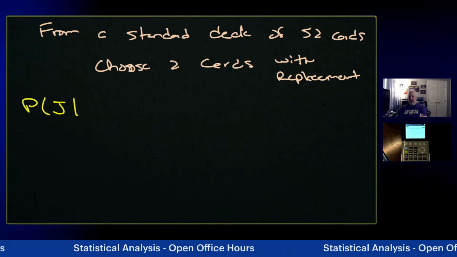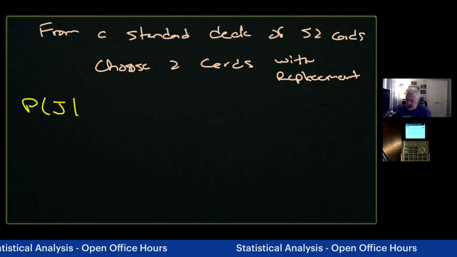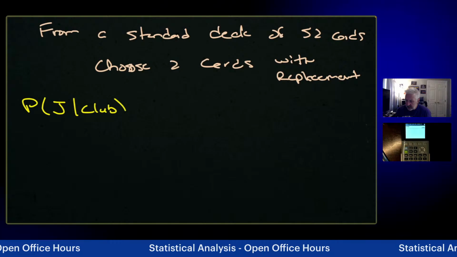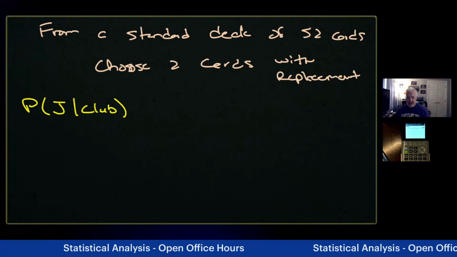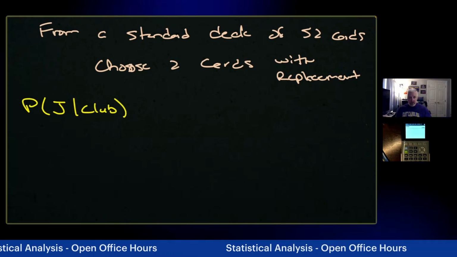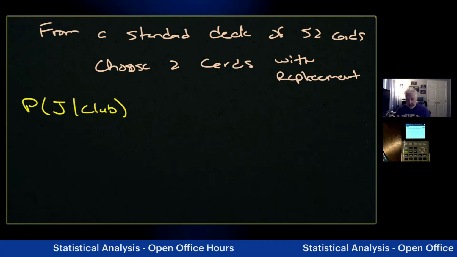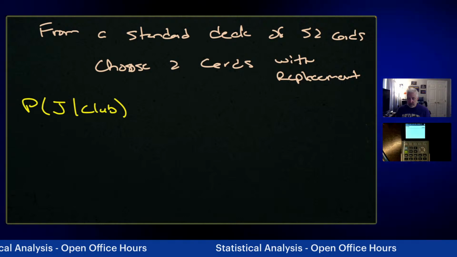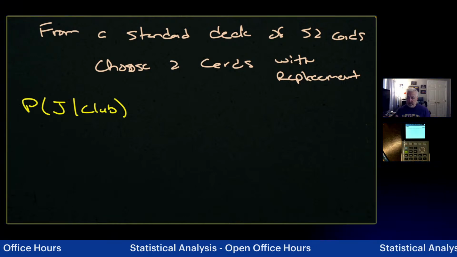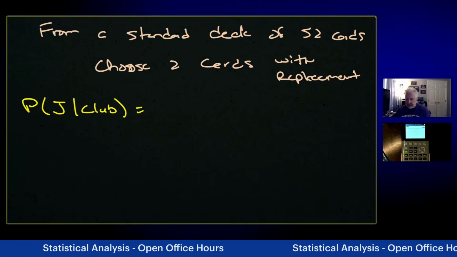Probability of drawing a jack, given that, okay, let's go with the suit, given that a club was drawn previously. Okay, so on 52 cards, you reach down, you randomly select one. It should be a club. Then you're going to put that club back, and then you're going to draw to see what the probability of getting a jack is. So it's the same idea from before.